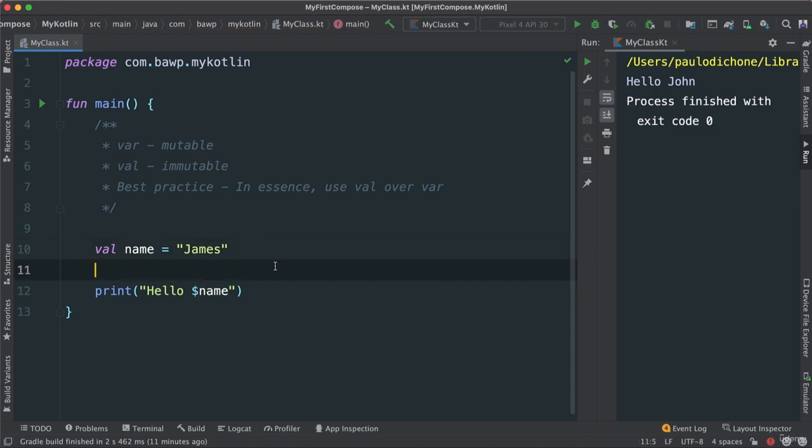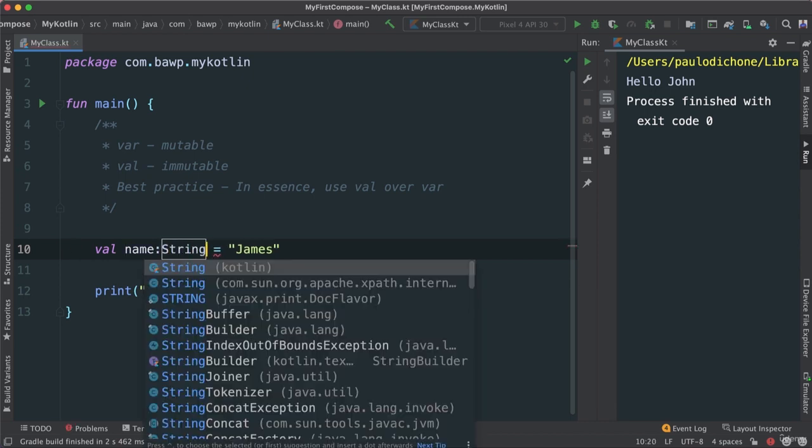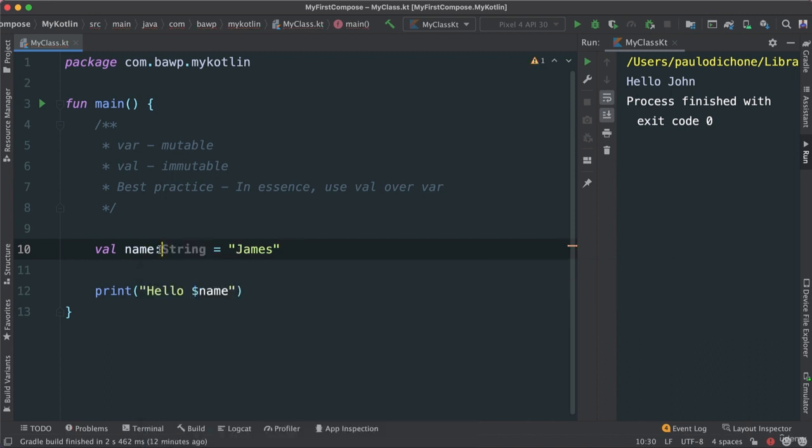Okay. But I wanted to show you different ways to initialize a variable, even though the compiler is smart enough to say, okay, that is not needed because I will infer from what we're setting that this obviously is a string. That is another concept when it comes to initializing variables in Kotlin. Now, the other thing is, let's go back to what we had before. I'm going to say String is equal to James. Even though the compiler says this is redundant, I want you to think in those terms, at least to have a picture image in your head.